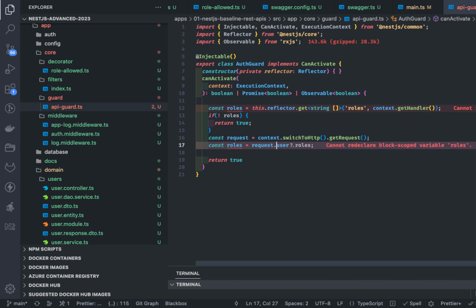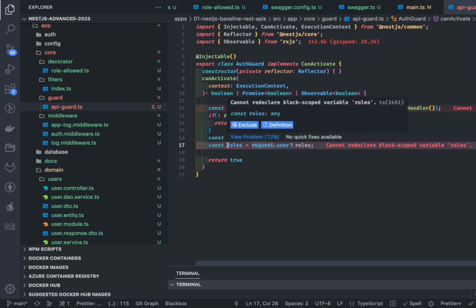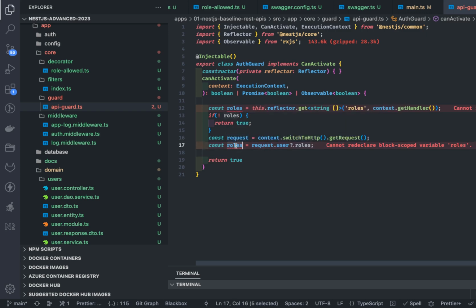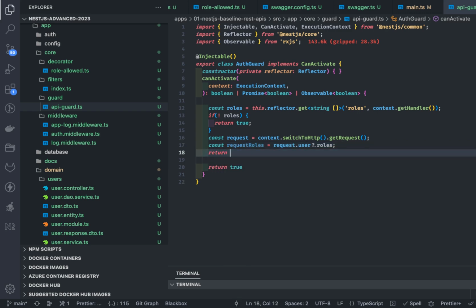So this is the request roles, you can say, because this is coming from the request object. And here we can do the simple checks, that this is matching this role or not. Return whether the request role is contained in the roles which we are passing.